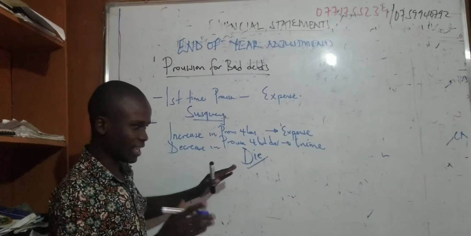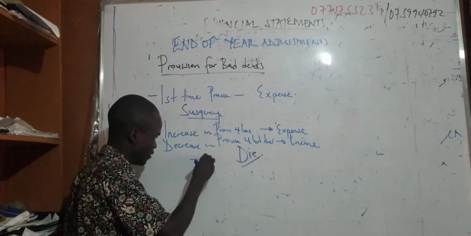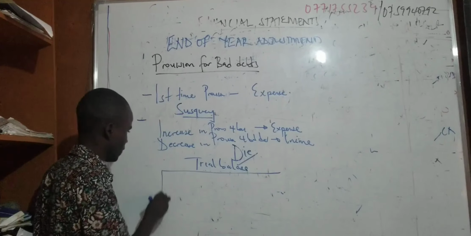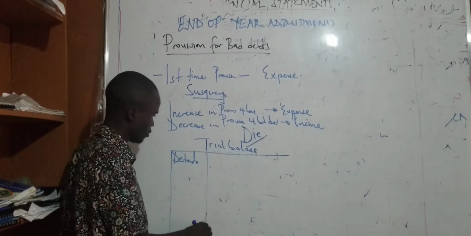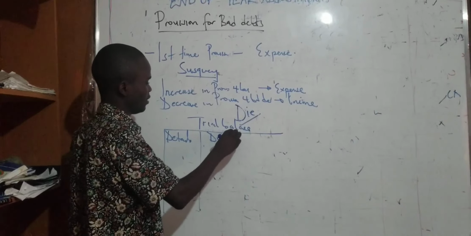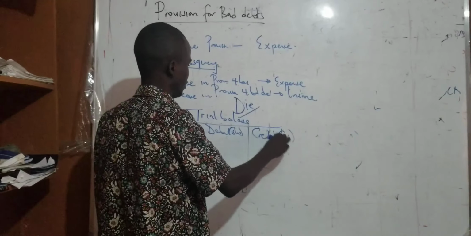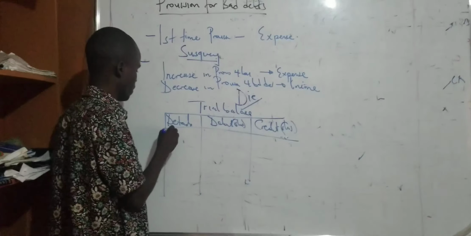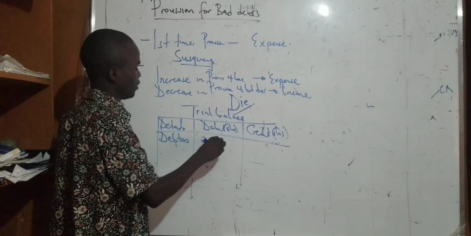Let's take a simple example to bring this out. Assuming this is our simple trial balance, to illustrate these things. We have details, the debit side in shillings and the credit side in shillings. We have debtors of 200,000.